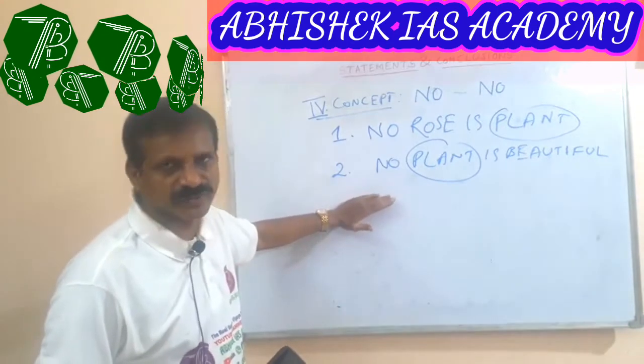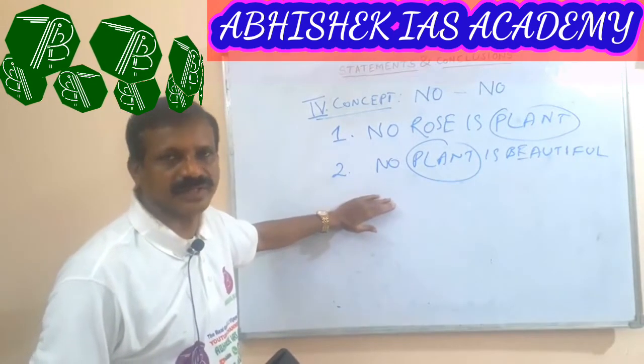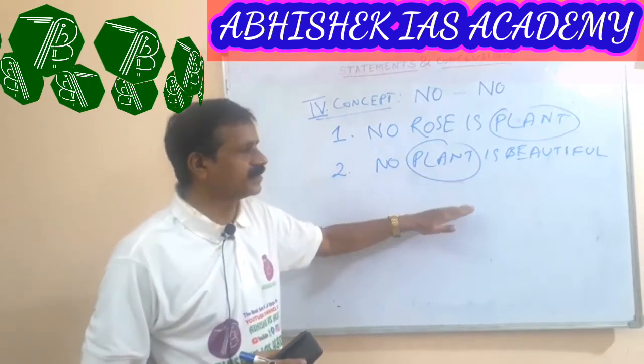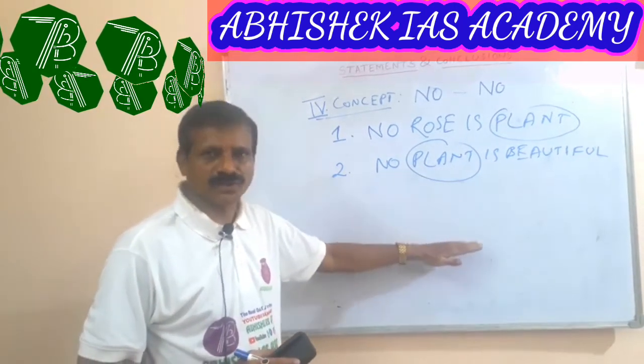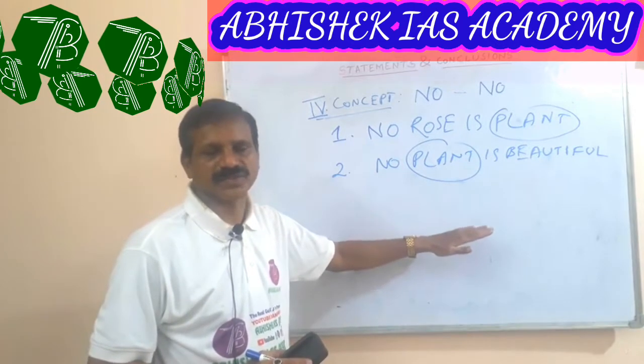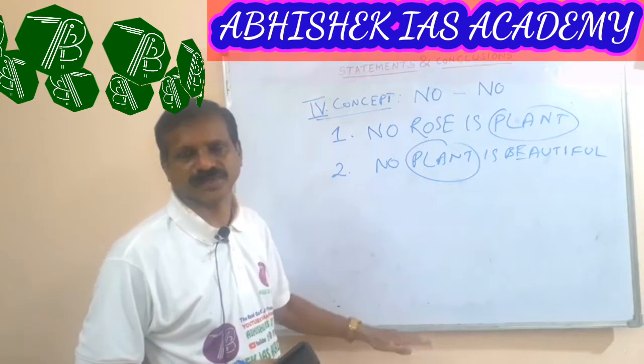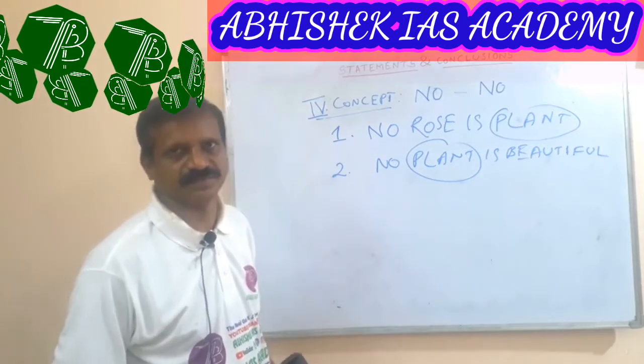Now, in the conclusion portion, the word plant is not shown.